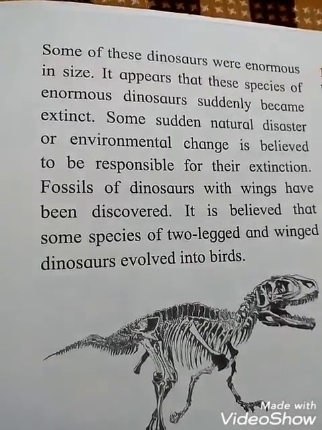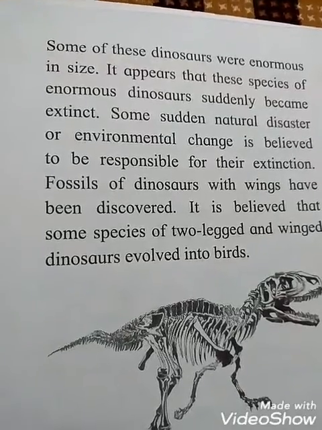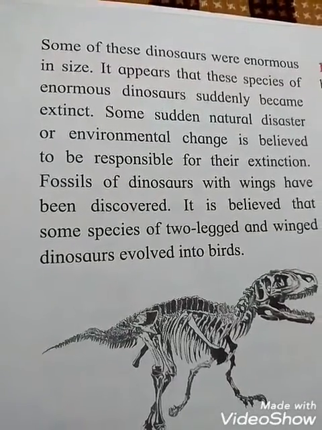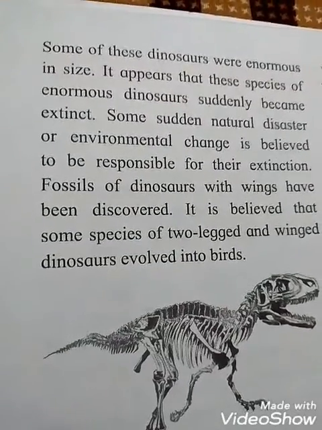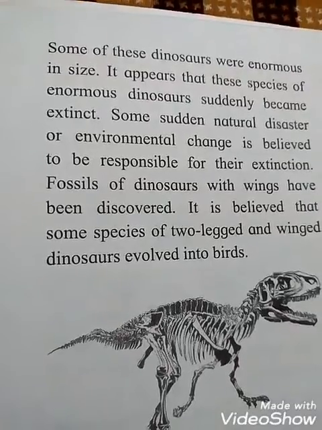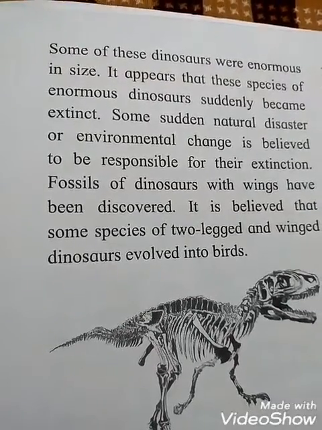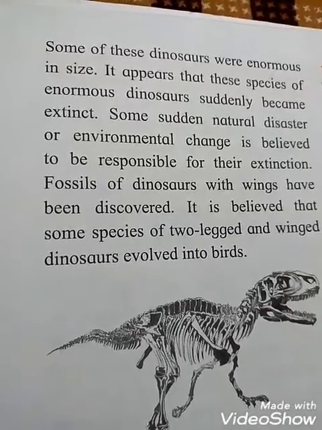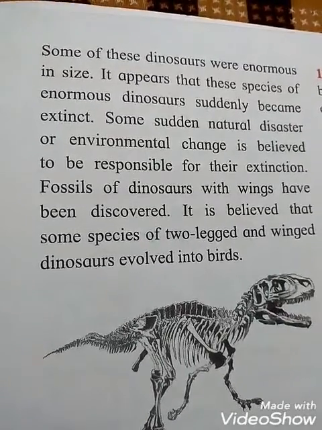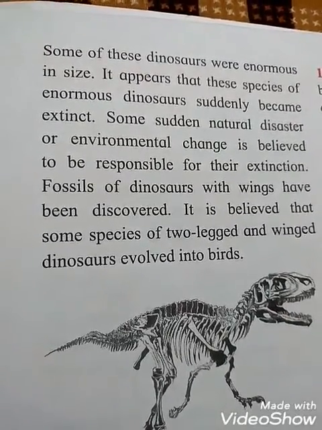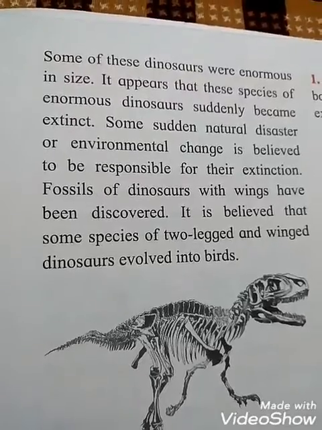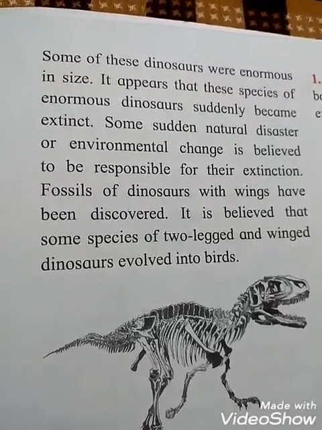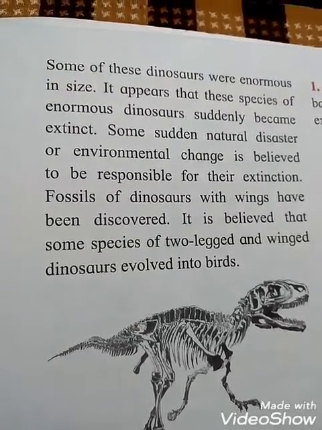It appears that this species of enormous dinosaurs suddenly became extinct. Suddenly means what students? It will disappear or be lost, we can say that. Extinct means what? Die out, lost, we can say that.